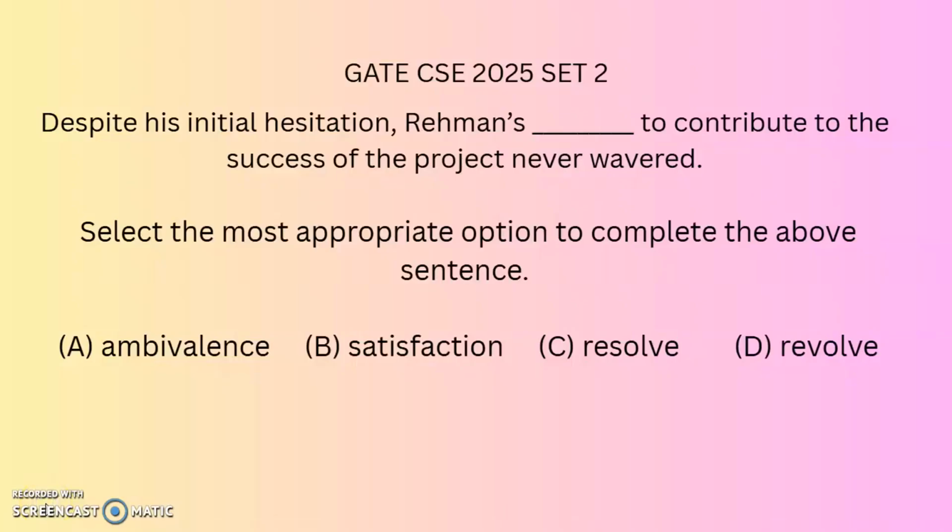Next question. Despite his initial hesitation, Rahman's dash to contribute to the success of the project never wavered. Select the most appropriate option to complete the above sentence. The first option, ambivalence. Ambivalence means a confused state. So this word will not be the right answer. Satisfaction, you know the meaning very well. It will not be the right answer.